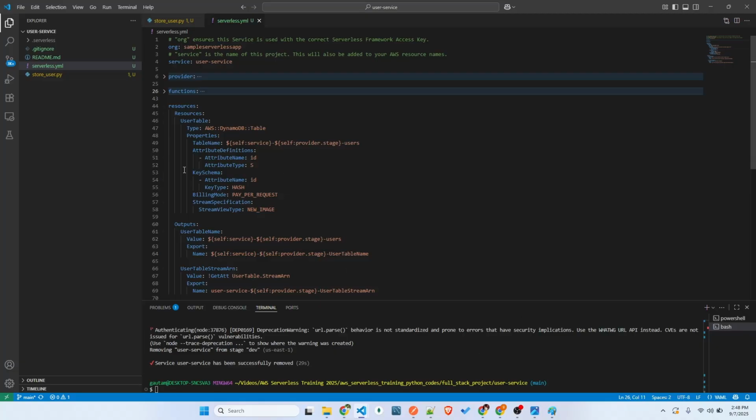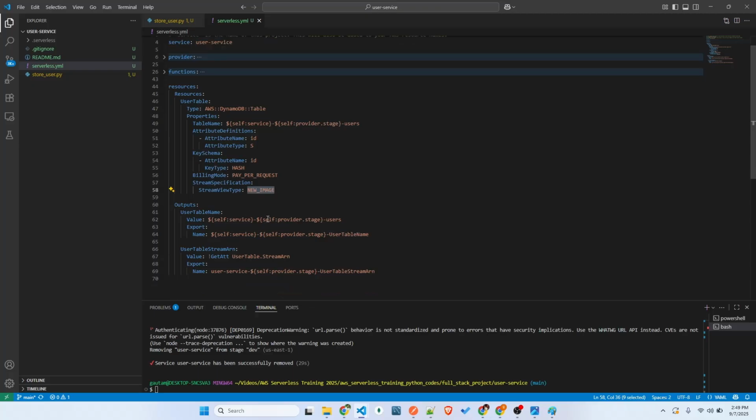And what this Lambda service is going to do, it's serverless. It's going to create a table. Similarly, as we learned in our previous class, with attributes like one ID, and the attribute type, schema type, and we're going to add it. We are going to have a stream specification, new image, and we are going to have outputs. We are going to get the ARN right here, and we're going to use this ARN in another service. We are going to keep this outputs folder. Just don't focus much on all these things.